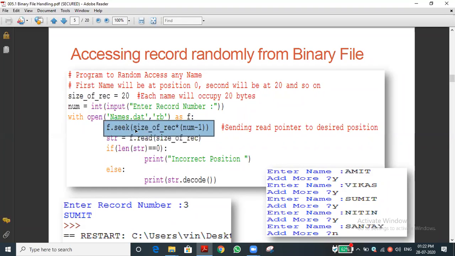Now you can see we are passing one argument only. What is the argument? Size of record into num minus 1. Num value is 3, 3 minus 1 is 2, 2 into 20 is 40. Actually, we are passing 40. So seek 40 means what will happen? I already said this function will keep the file pointer at the position which we mention as an argument. So it will keep the pointer at the 40th position.